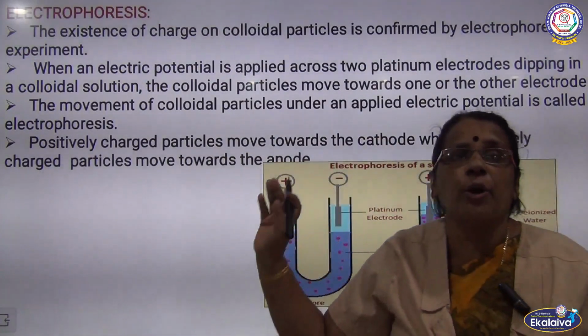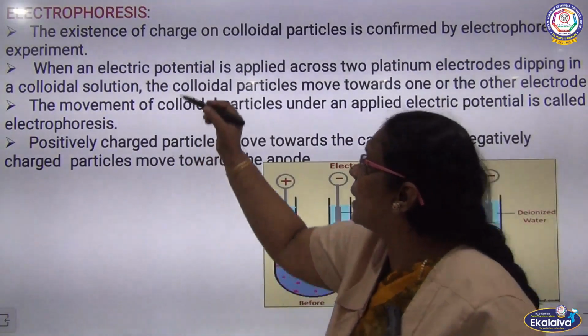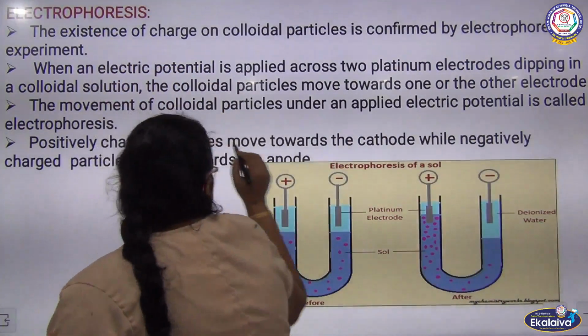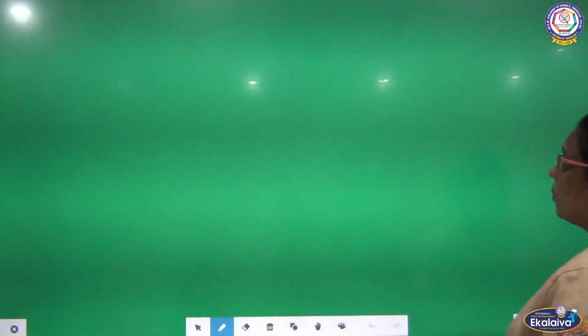The next one, we are going to talk about another concept here, electrophoresis. What do you mean by phoresis? Phoresis is nothing but movement.